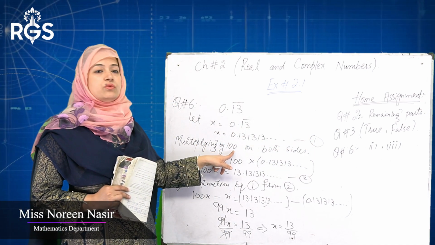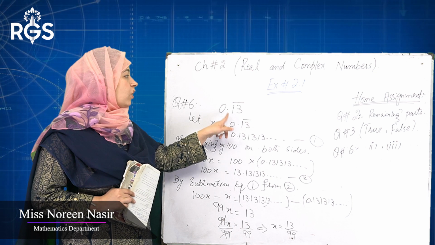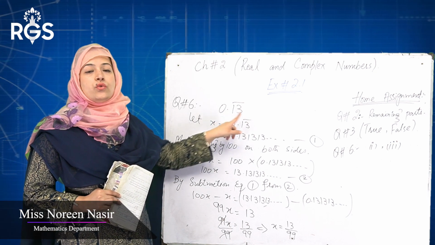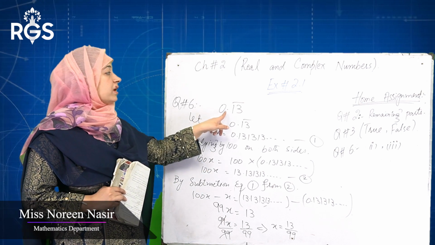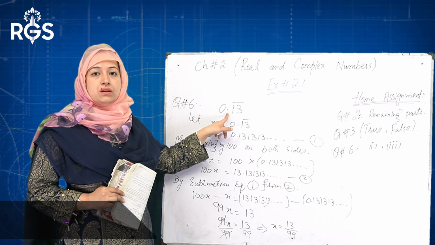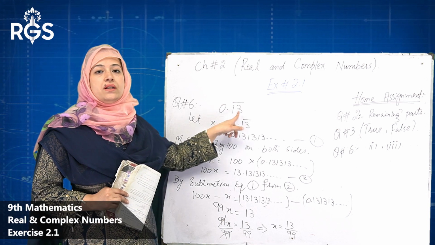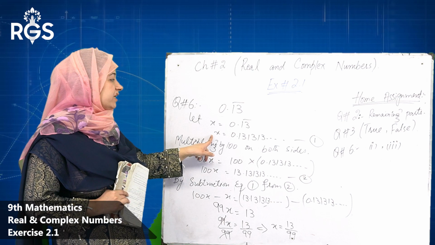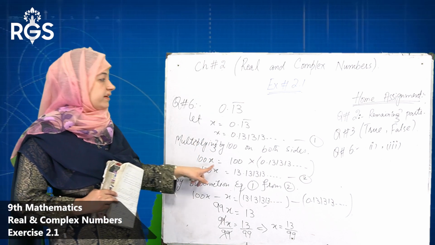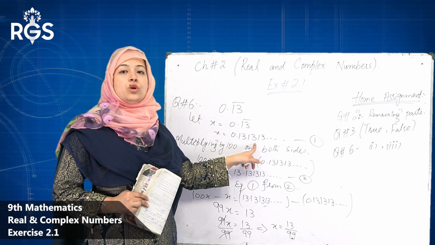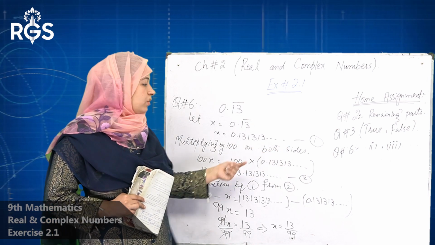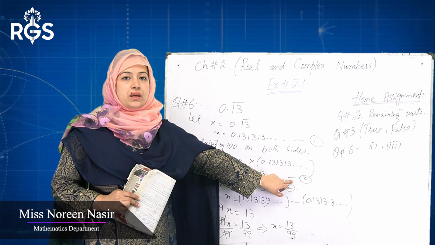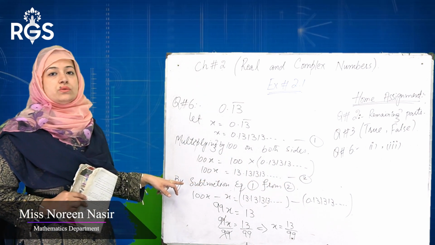Multiplying both sides by 100. Why do we multiply with 100? Because after the decimal point we have 2 digits, so we multiply with 100. If after the decimal point we have one digit, we multiply with 10. So by multiplication by 100 we got 100x, and when we multiply 100 with 0.131313 continuing, we got 13.131313.